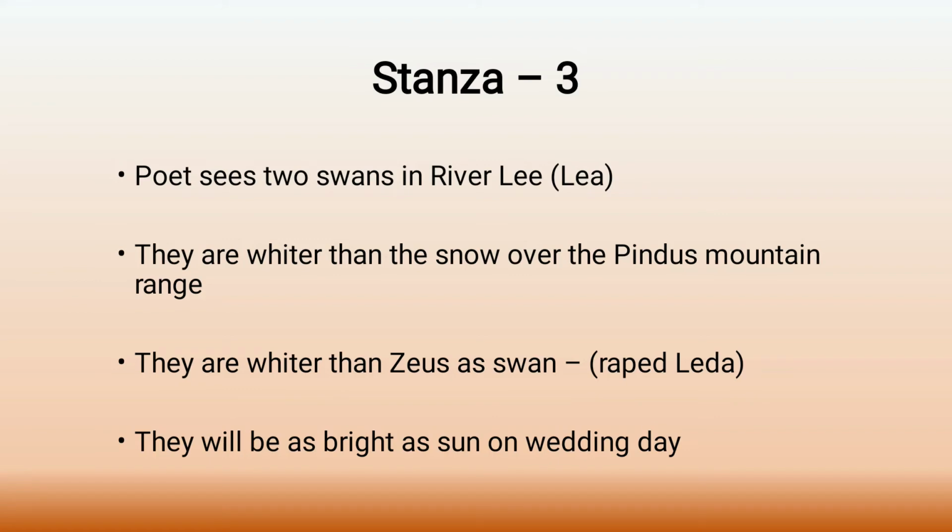Moving on, the poet also says that these two swans on the river will be as bright as the sun on their wedding day. Because they are as pure and as white and as bright as the sun, they will be as bright as the sun on their wedding day. And you have to remember one thing: these two swans are not just birds.